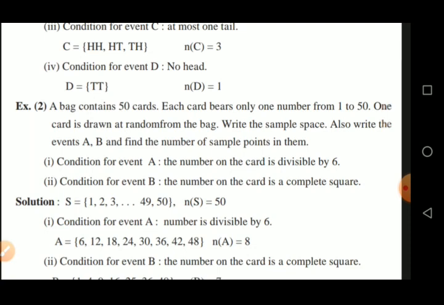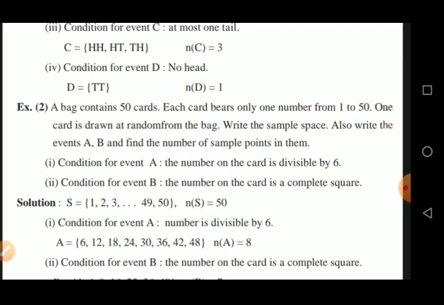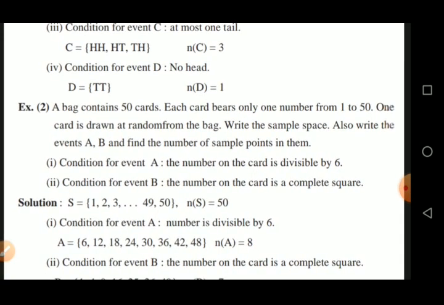Second, condition for event B: the number on the card is a complete square. Then we have to collect the square numbers from 1 to 50. Write down the set of event B, the elements that come in that set.